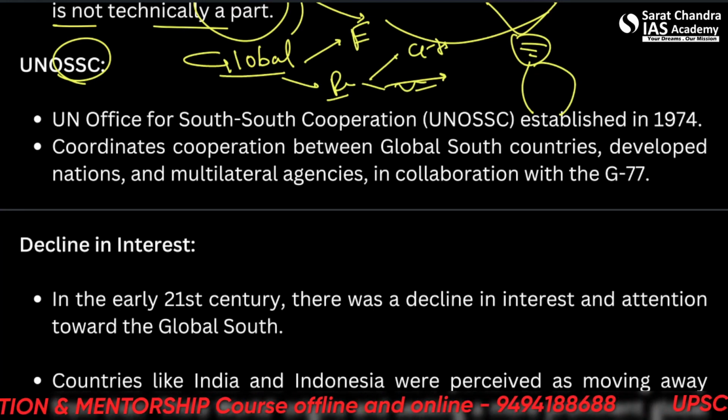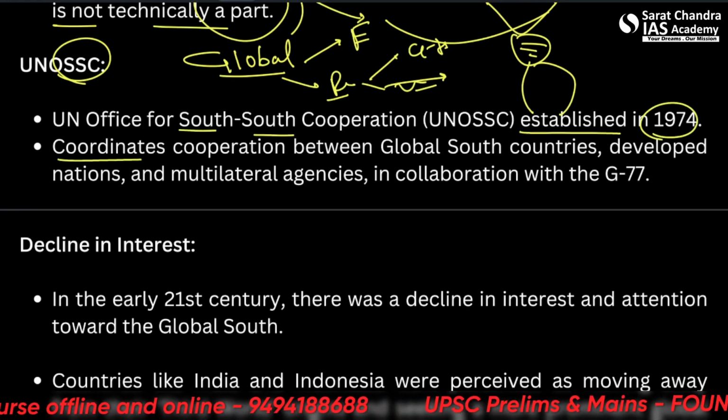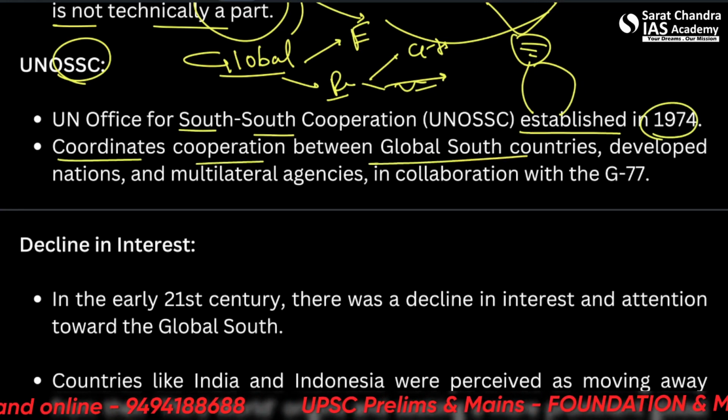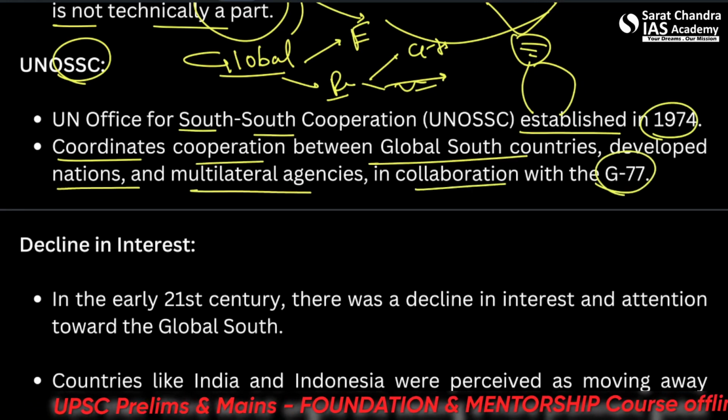So, the UN Office for South-South Cooperation was established in 1974. It coordinates cooperation between Global South countries, developed nations and multilateral agencies in collaboration with the G77.